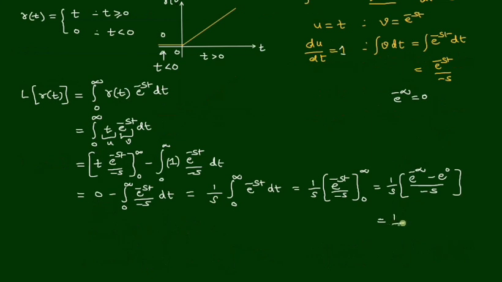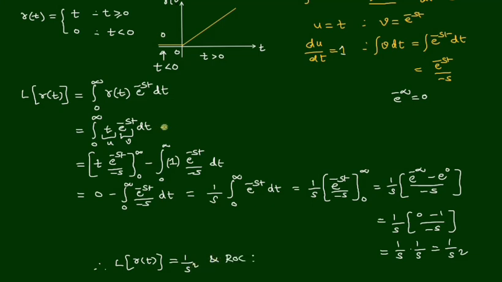So that is 1 by s times, e power minus infinity is 0, minus 1 by minus s. That equals 1 by s into 1 by s, which gives 1 by s square. Therefore, the Laplace transform of r of t is 1 by s square.